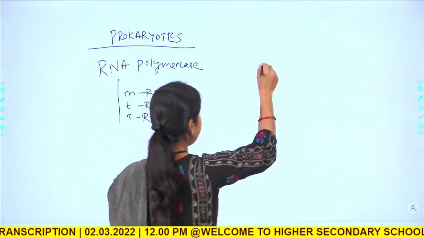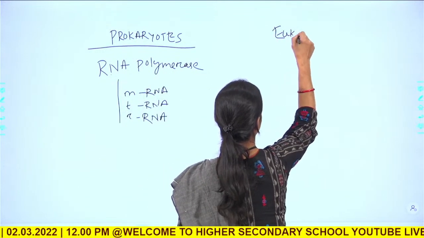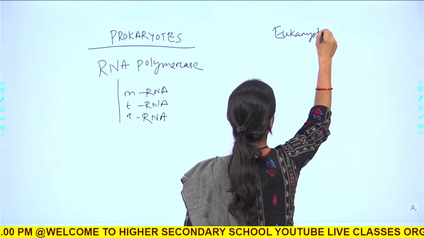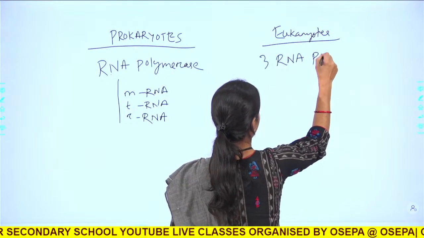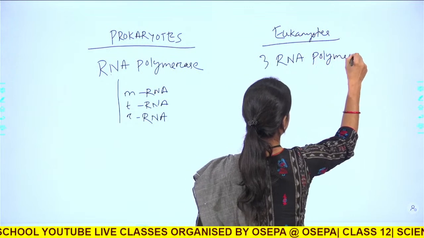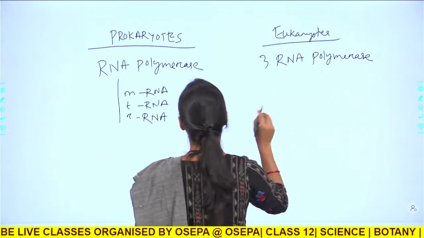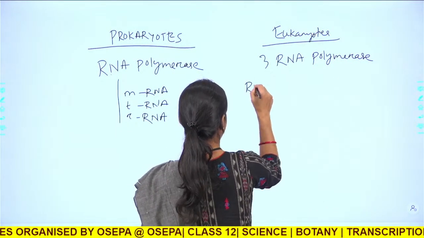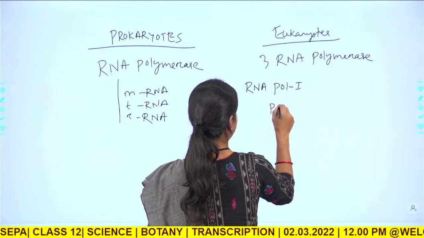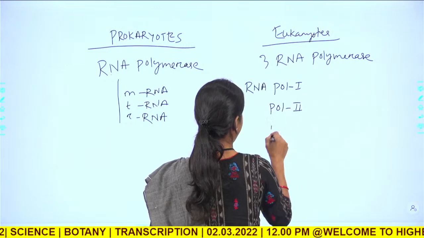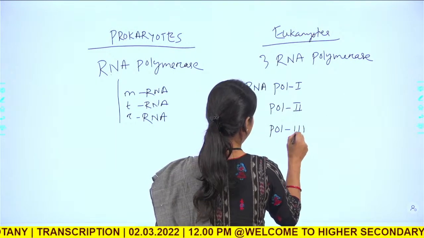But in case of eukaryotes, 3 RNA polymerase enzymes are there which transcribe: RNA polymerase 1, RNA polymerase 2 and RNA polymerase 3.